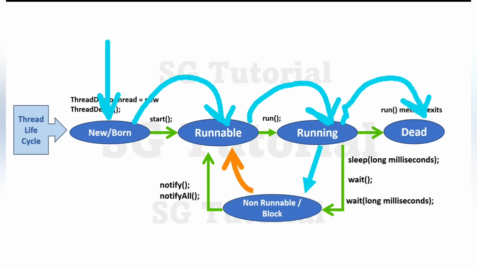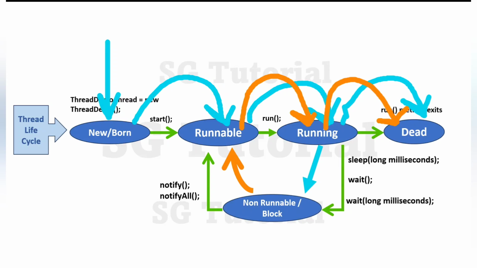It means the thread will again be ready to execute and will wait for CPU time. And then again the thread will be scheduled to execute and enter into a running state and will continue executing code inside the run method. And when the thread completes executing the code inside the run method, the thread automatically gets terminated and will enter into the dead state. And once the thread is dead, it cannot be restarted or go to the runnable or running state again.